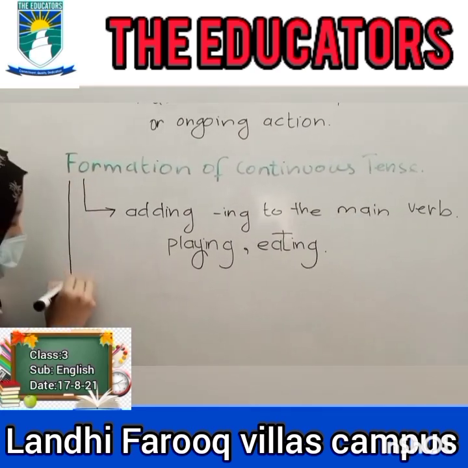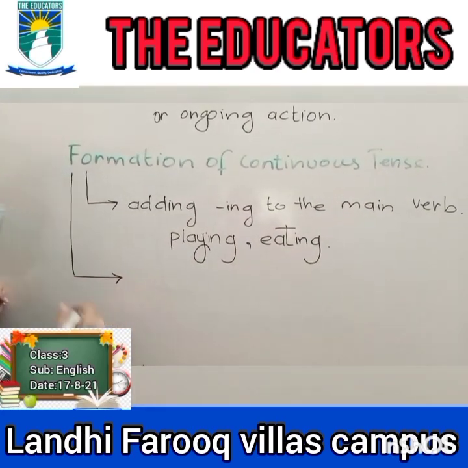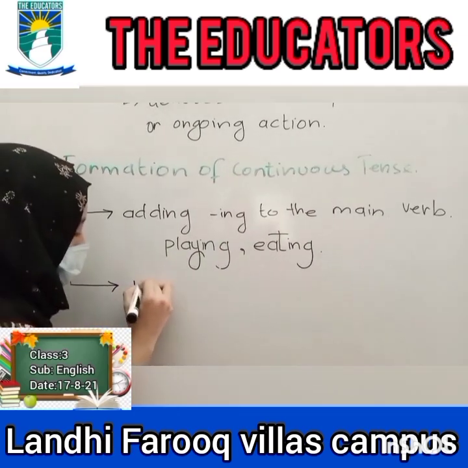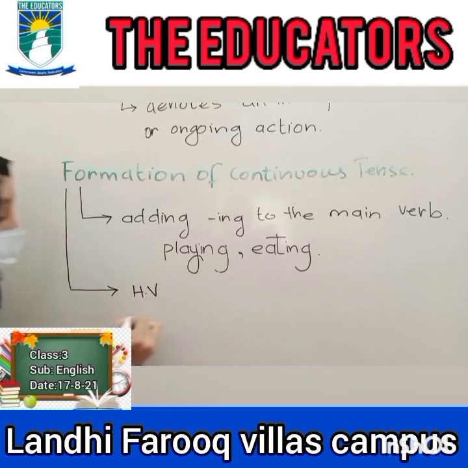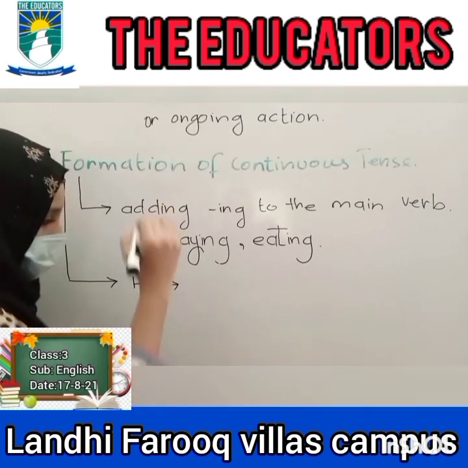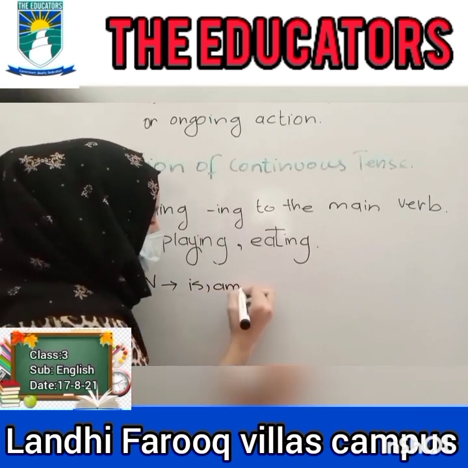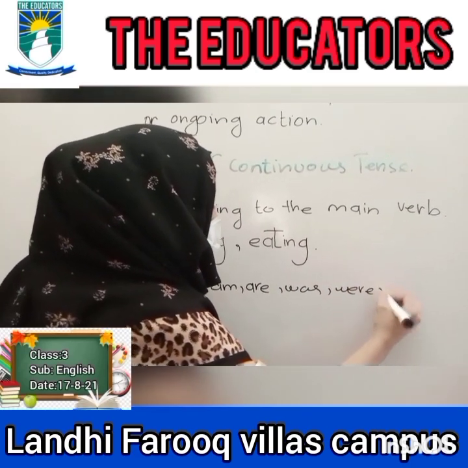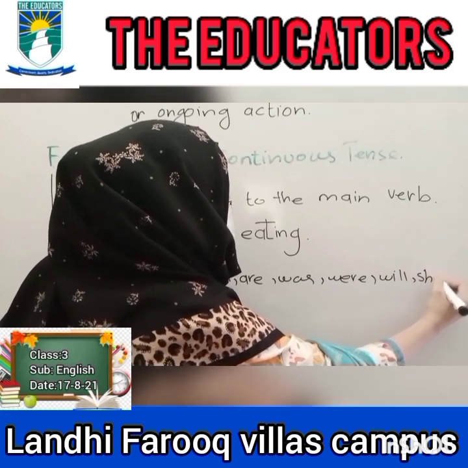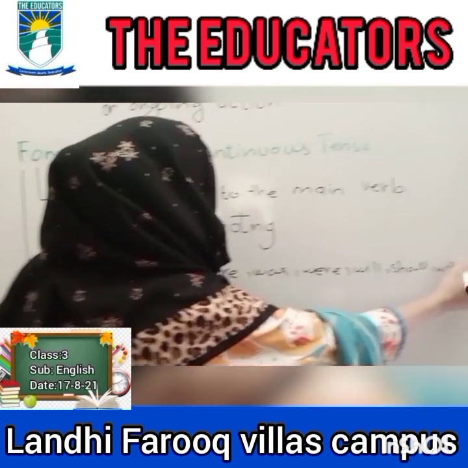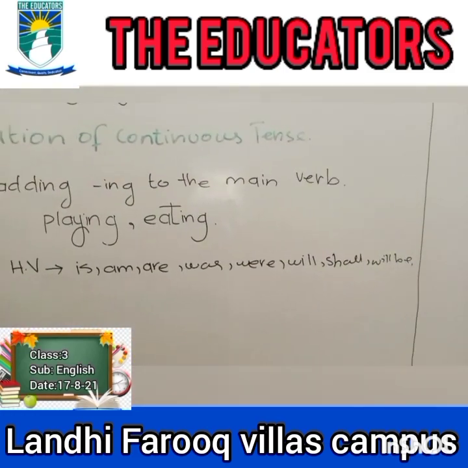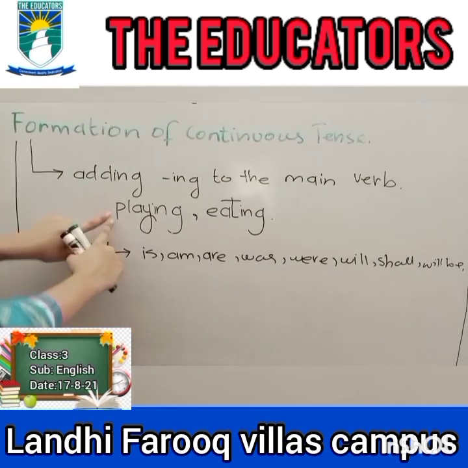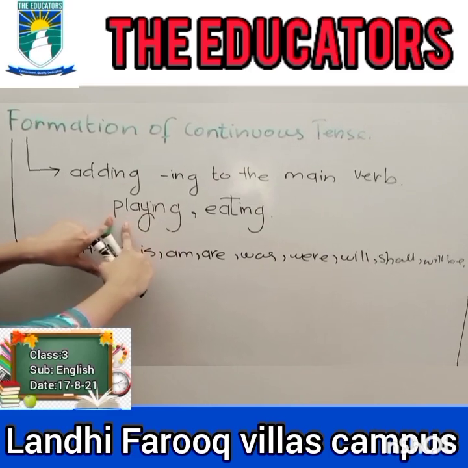Another important thing is that the ing form can be added to a verb with a helping verb. We will always use a helping verb in continuous tense. Helping verbs like is, am, are, was, were, will, shall, will be. These all are the helping verbs. So in continuous tense, we will always use the helping verb and always use the ing form of the verb.